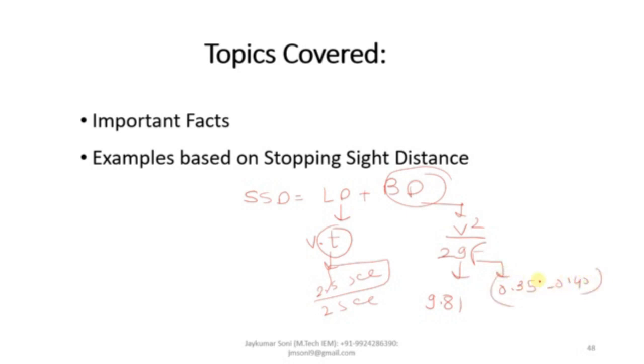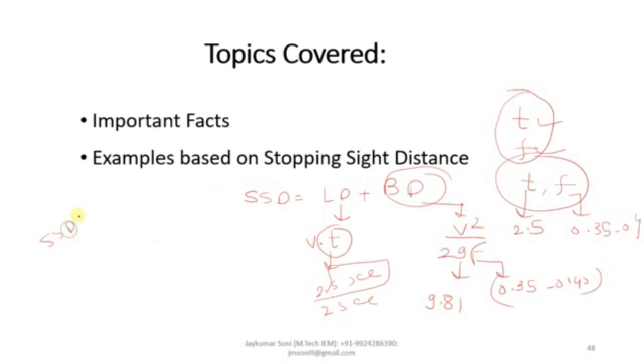It may happen that sometimes the values of t and f are given in the example statement. At that time you need to consider the given values. If the values of t and f are not given, then you need to take the values based on your wisdom. You can take the value of t as 2.5 and the value of f between 0.35 to 0.4. So this is the basic equation of SSD, which is Vt plus V square by 2gf.